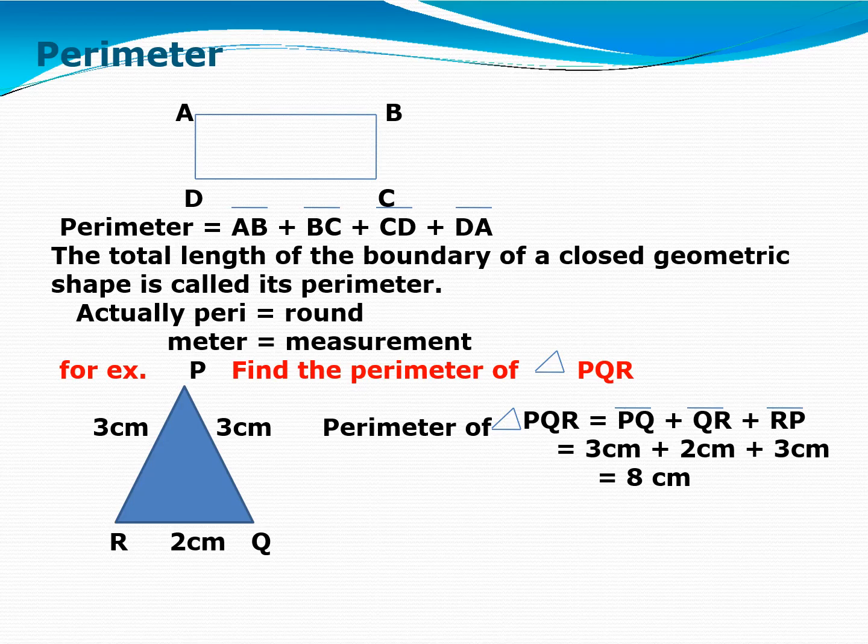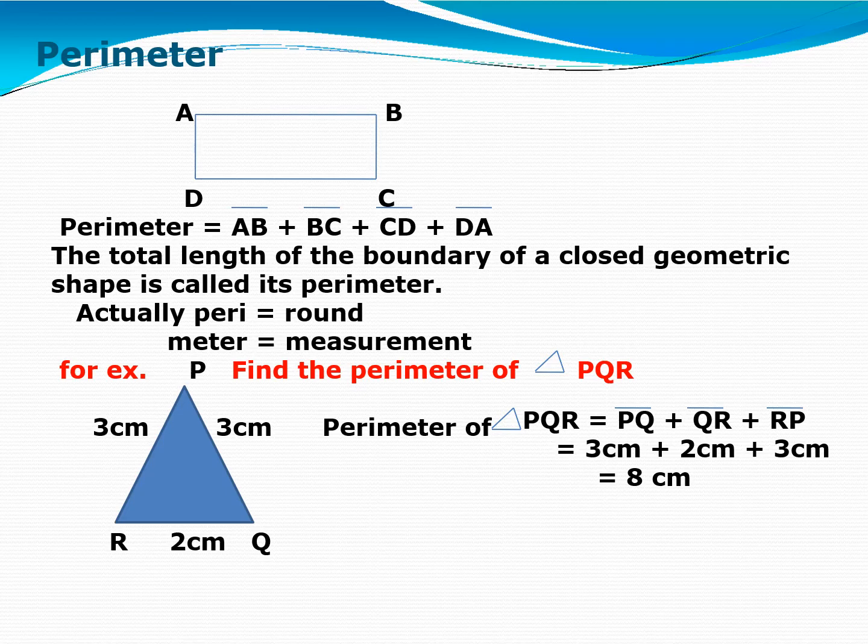Perimeter. What is perimeter? In simple language, when you start from one point and take a round, taking measurement, and move back to the same point, you have covered that whole portion, that boundary line is the perimeter of that figure.